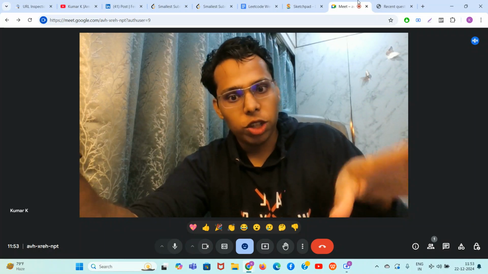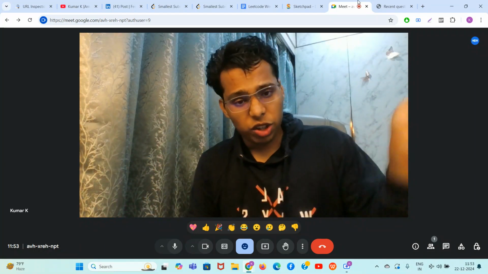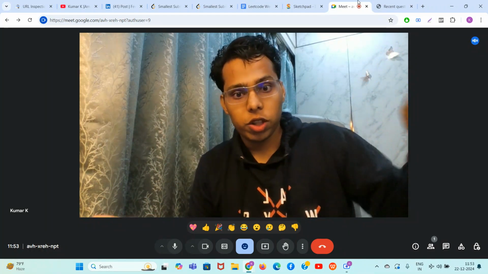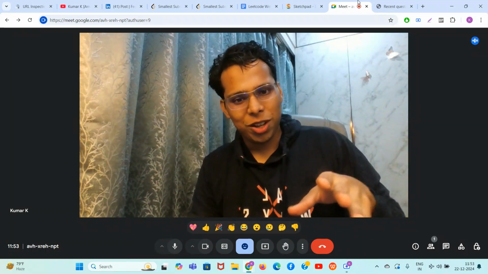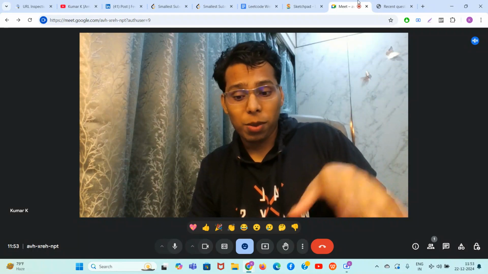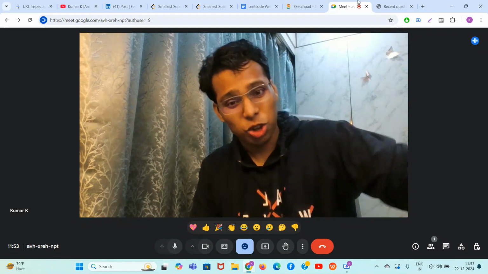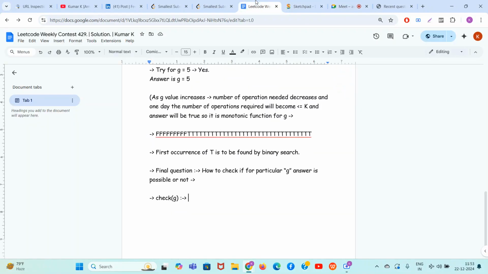For G equal to 1, don't do this. For G equal to 1, you know how to solve. Make one string of 0 1 0 1 0 1, make one string of 1 0 1 0 1 0, and with both those strings, compare what's the answer coming. But for G equal to 2, 3, 4, 5, instead of changing the last char of the block, you can always change the second last char and get your job done. So what will be the formula for that? Instead of changing the last char of a continuous block, if needed, always change the second last char.